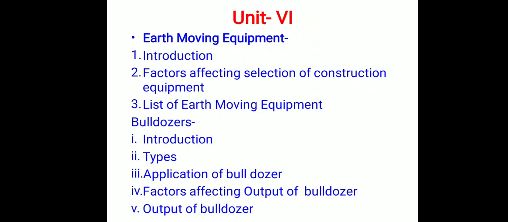So, in this lecture, we are going to discuss the various earth moving equipment. What are the various factors which affect the selection of construction equipment? And after that, we are going to discuss in detail bulldozers. So, we will see the various types of bulldozers along with their applications and factors affecting the output of a bulldozer.